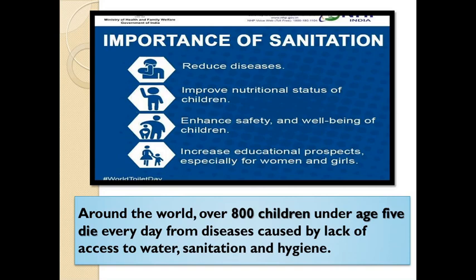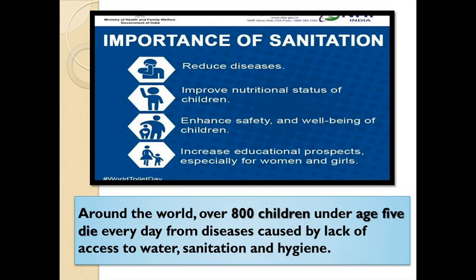On an important note, around the world over 800 children under age 5 die every day from diseases caused by lack of access to water, sanitation and hygiene. So it is very sad to see that because of our mistakes, not only an individual's but the entire world's, we are increasing the death rate of children.